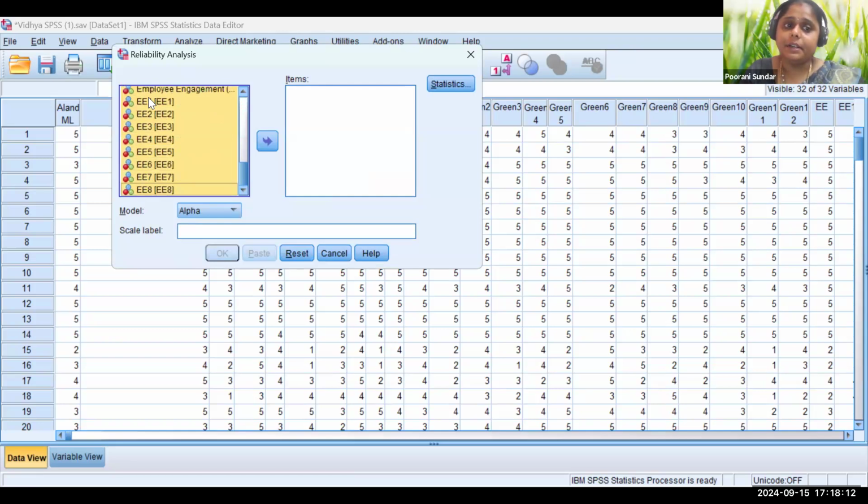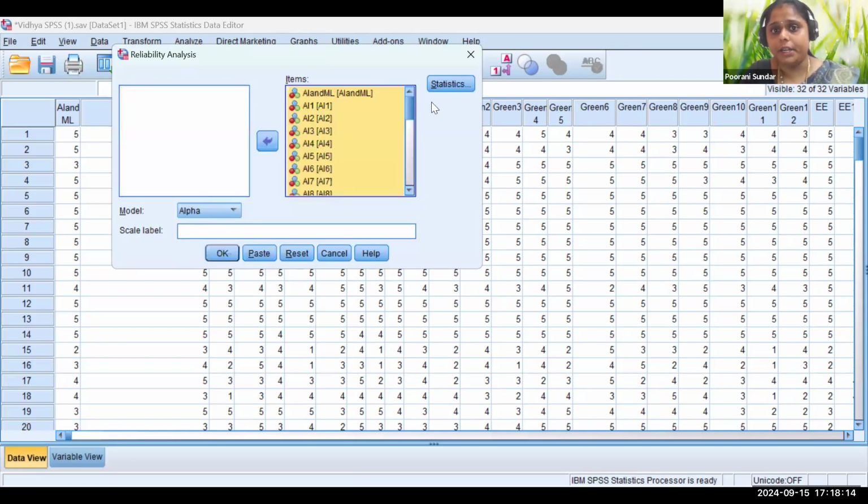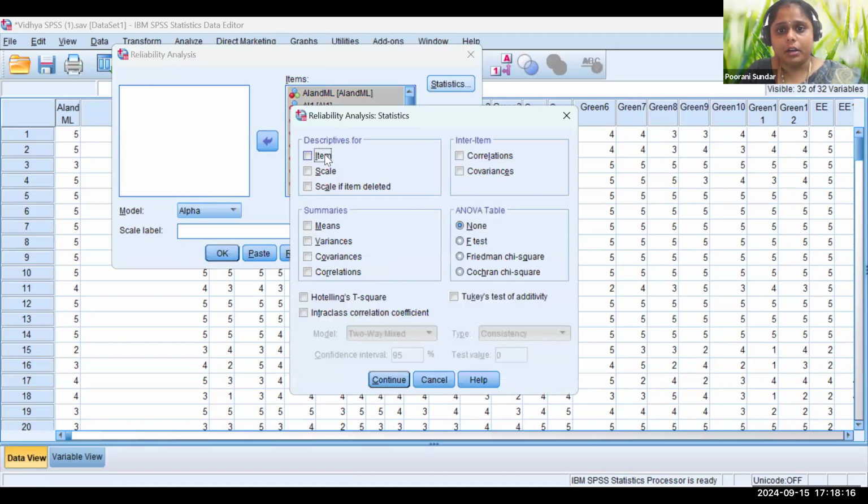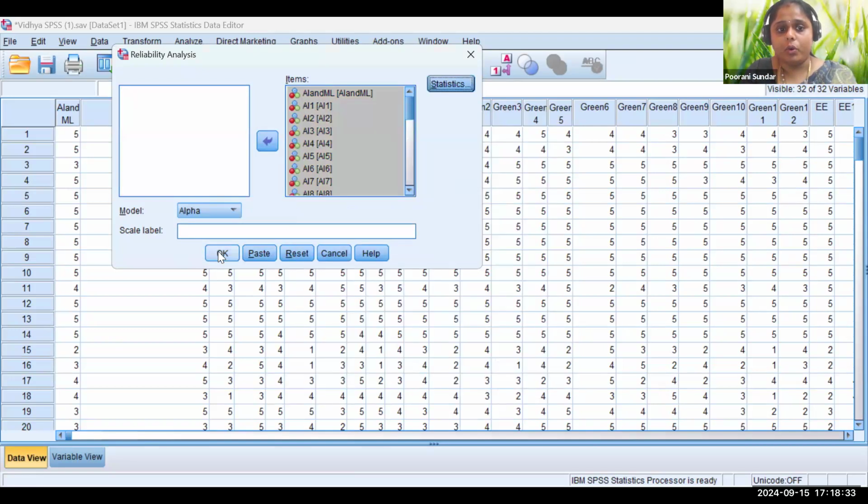I named them earlier, so it is easy for me to bring them. Item correlation is to check the correlation between the variables, whether they are correlating or not. Scale if item deleted, I will use if it is required for my study.